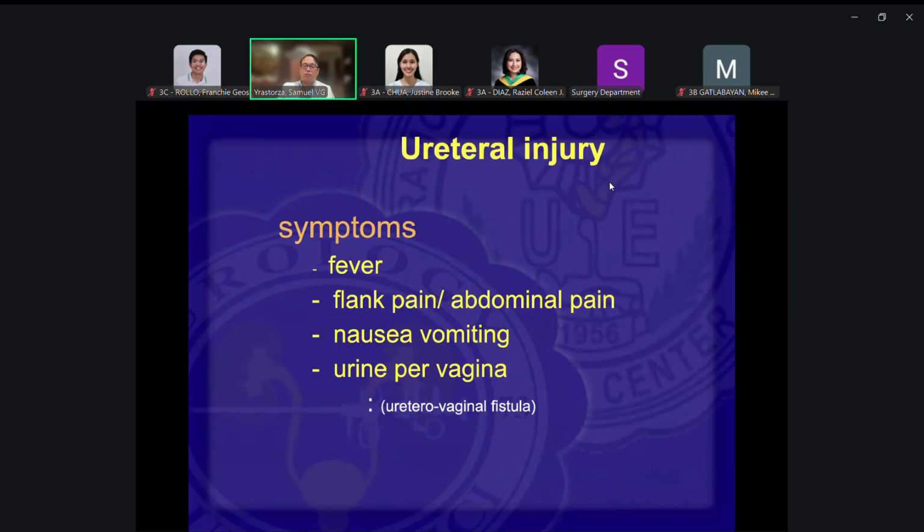And urine per vagina, urine will be going out from the vagina if the injury causes a fistula into the vagina. This would happen when they do a TAH-BSO and take out the uterus and the ovaries, and during repair they injure the ureter. With the injury comes healing, and when it's attached to the vagina, a fistula would be created upon healing of that area. That's what you call a ureterovaginal fistula. But this would already be a late, or chronic, sequela of the injury.